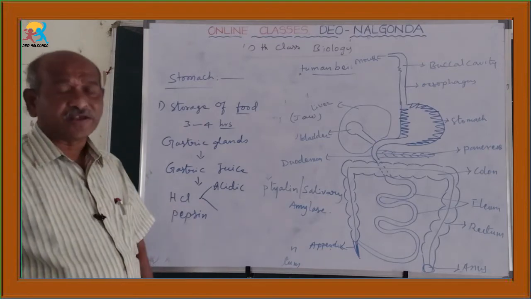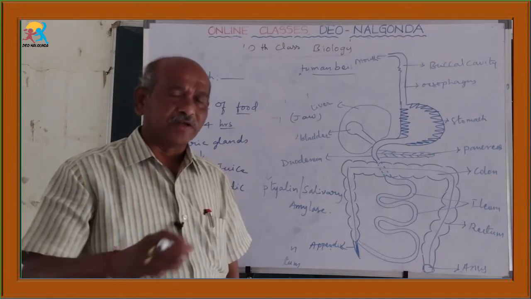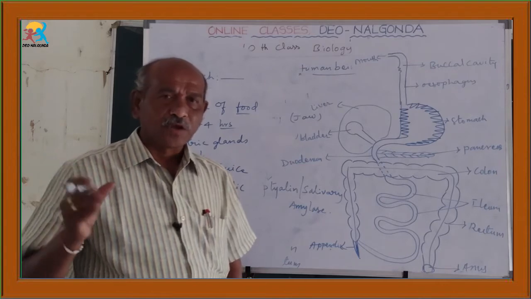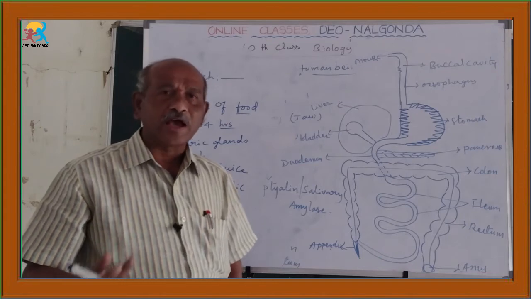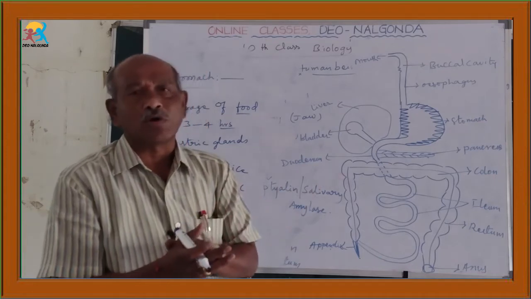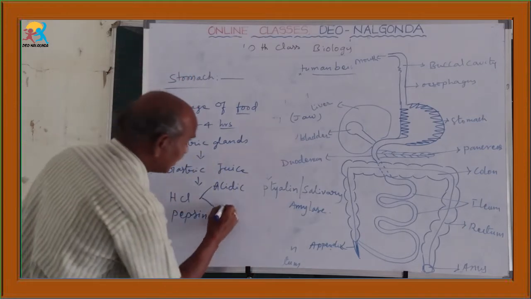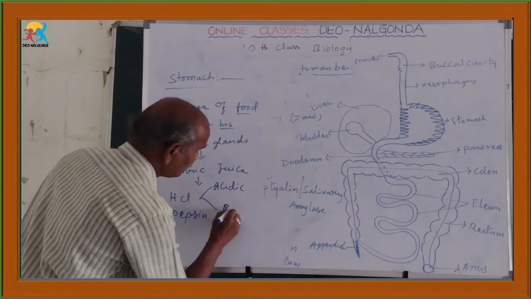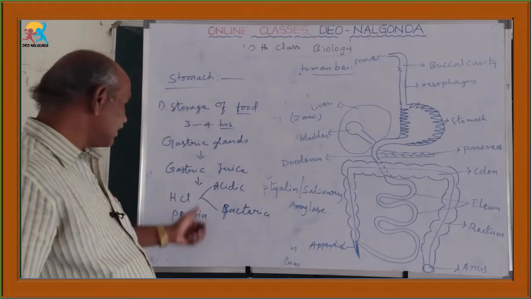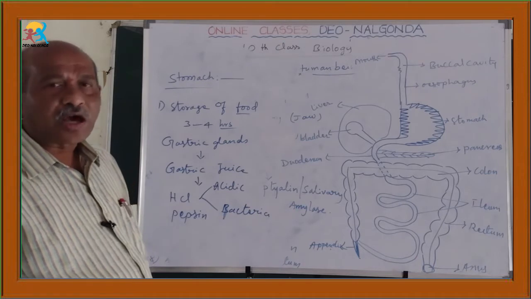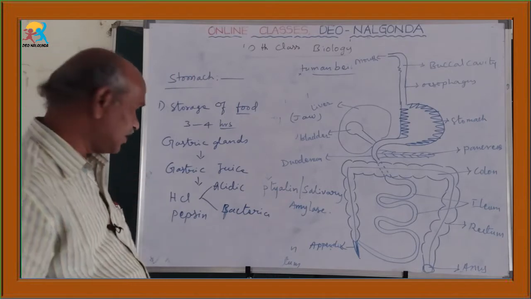Then next, what is the use of HCl? This HCl is useful particularly to kill the bacteria in the food. When we eat food materials, particularly stale food materials, they are mixed up with some microorganisms like bacteria. That bacteria can be killed by HCl. So for the killing of microorganisms and bacteria, and also for the conversion of total food into acidic media, HCl is useful. That is the use of HCl.